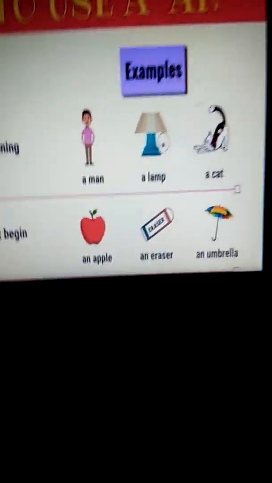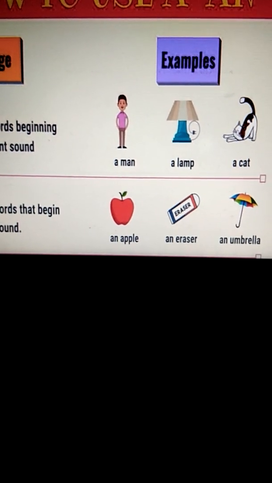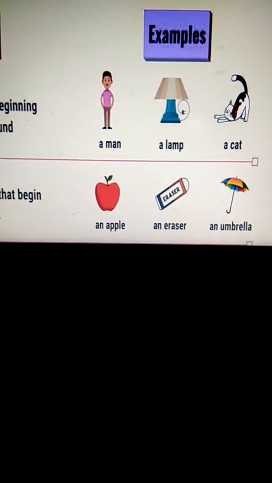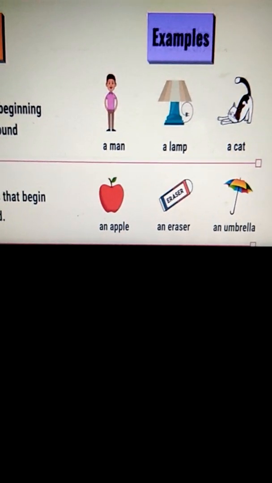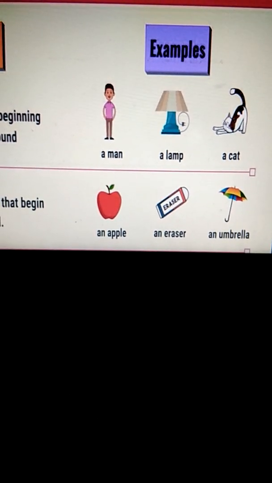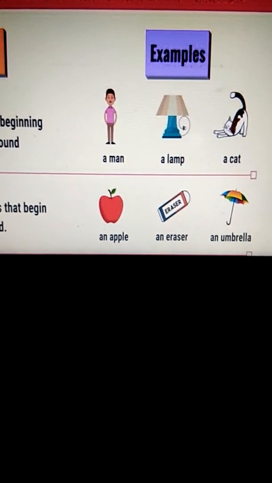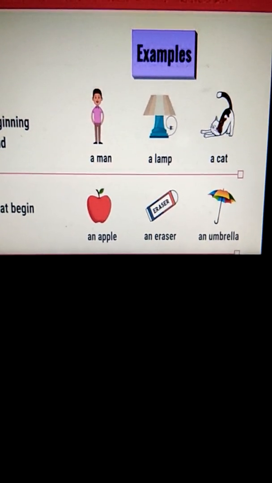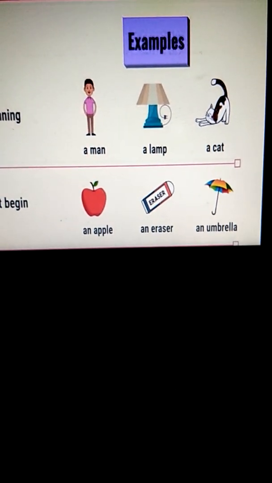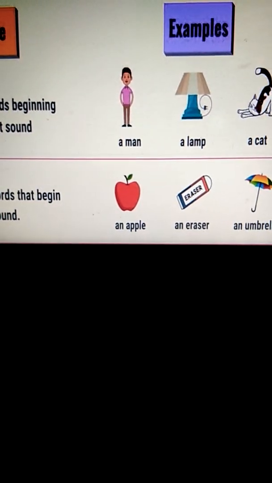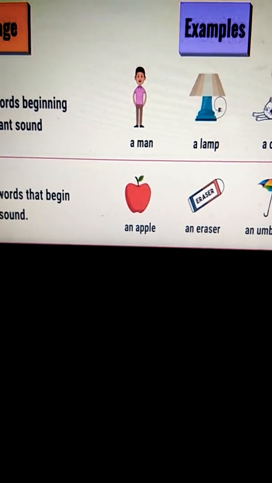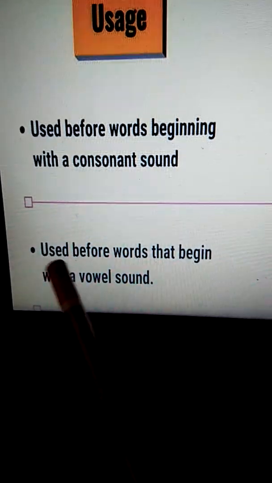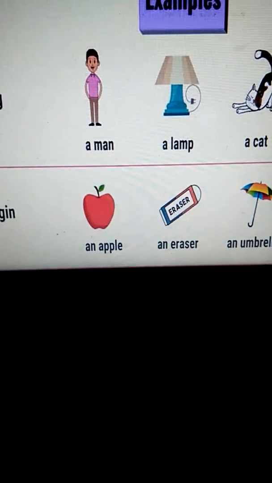But let us take another example: hour, H-O-U-R. We are not pronouncing it with an H, right? So what sound are we getting? Hour, O-U-R, hour, right? So the pronunciation is 'our'. It's starting with a vowel sound, O. That is why we use an hour and not a hour. We will come to that point. First, let us be clear that we use an before words that begin with a vowel sound. Clear?